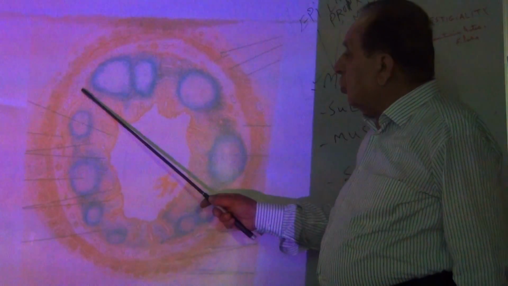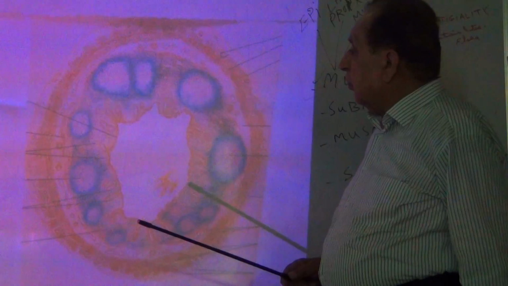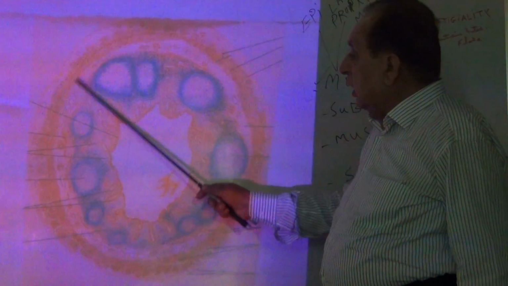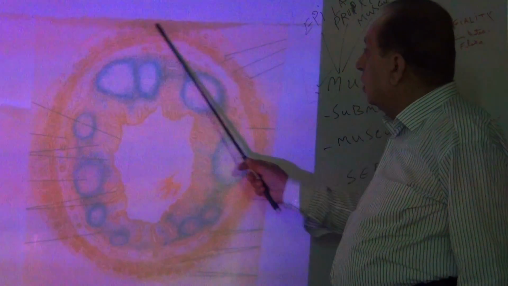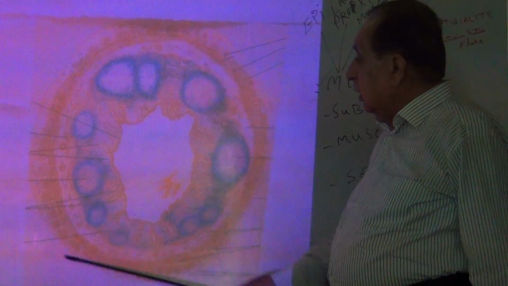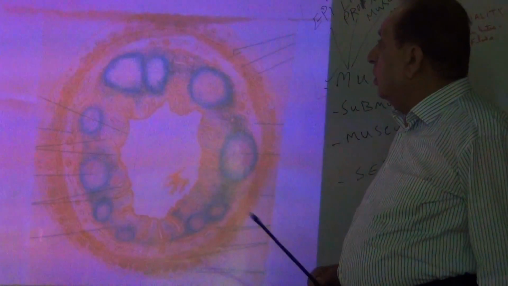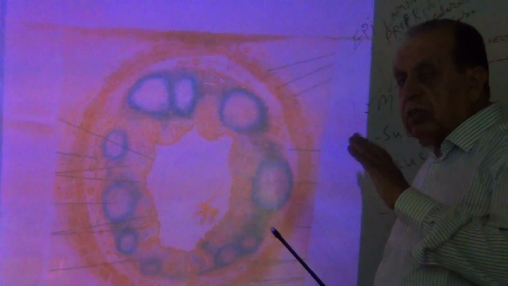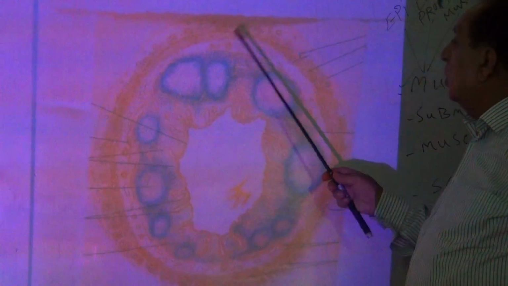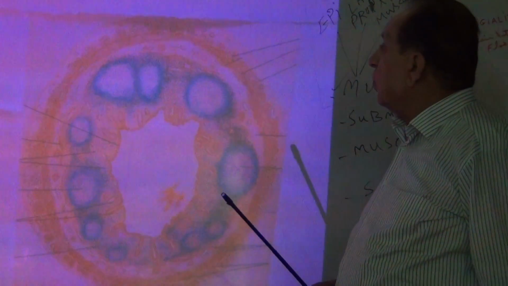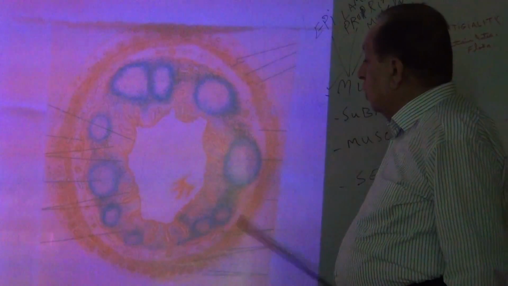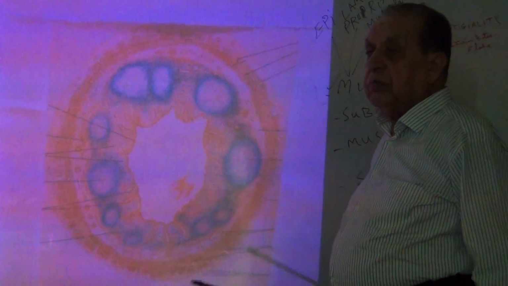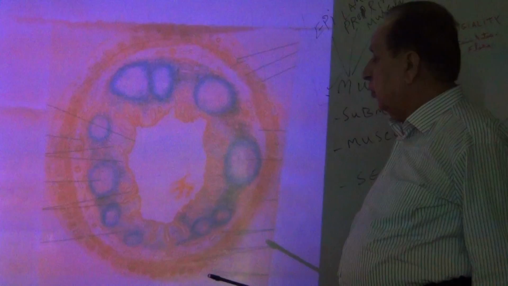Outer to the submucosa is the serosa. This one is the serosa. Now this layer surrounds the appendix, and it is covered by simple squamous epithelium called the mesothelium.